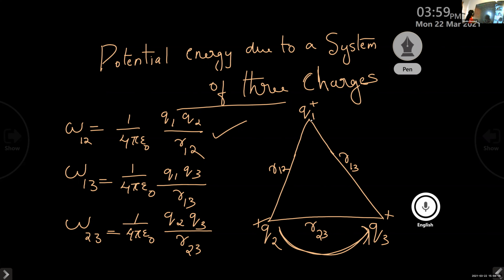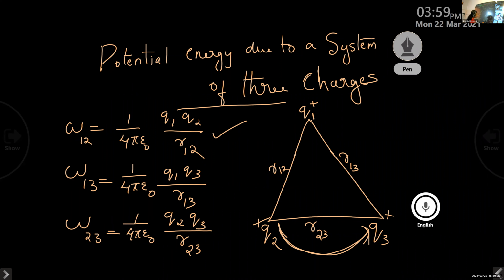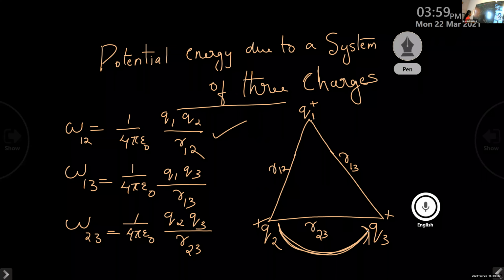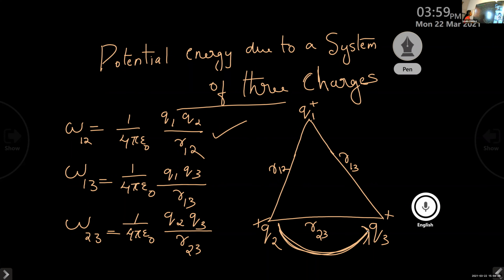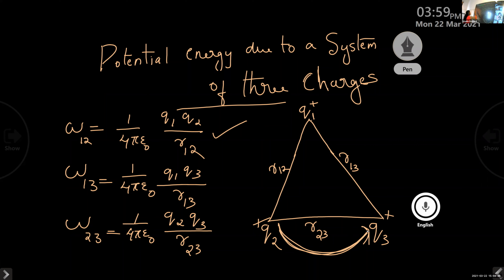For this I do another work, given by W13 is equal to 1 by 4 pi epsilon 0 Q1 Q3 divided by R13. And finally I want to move the charge Q2 to Q3. The work done is given by W23 is equal to 1 by 4 pi epsilon 0 Q2 Q3 divided by R23.